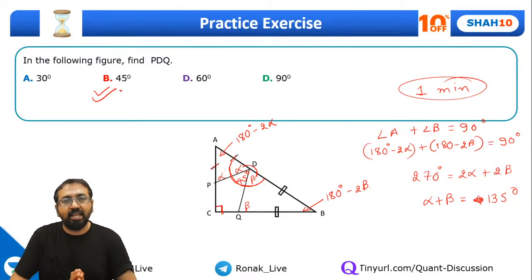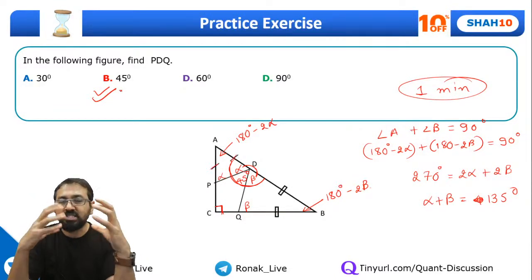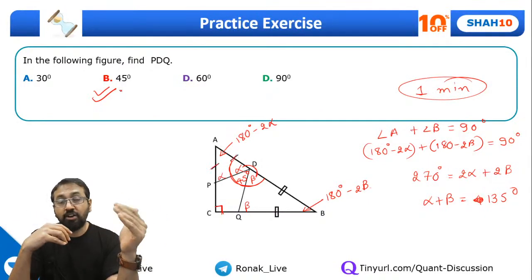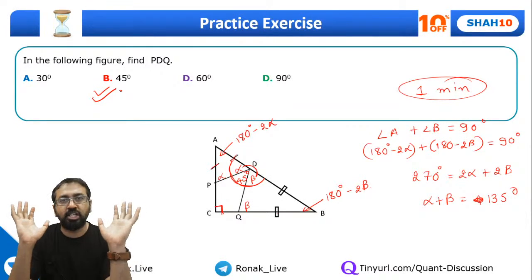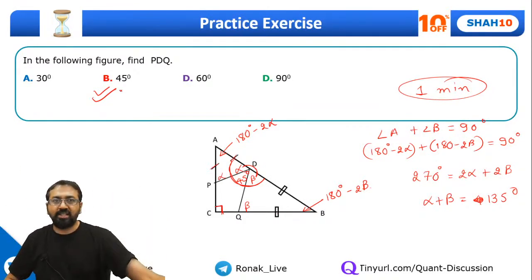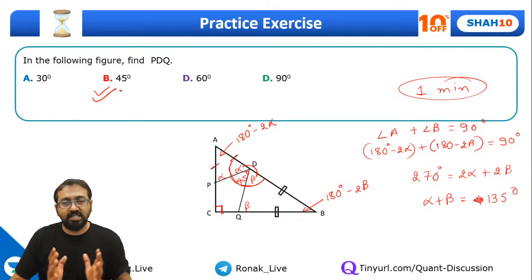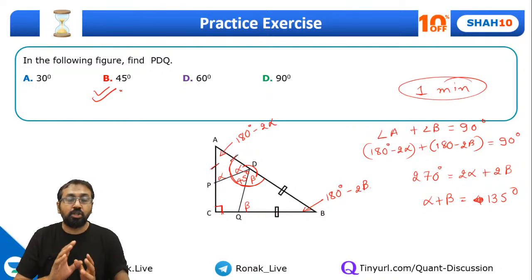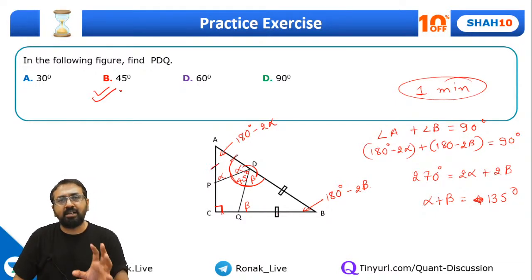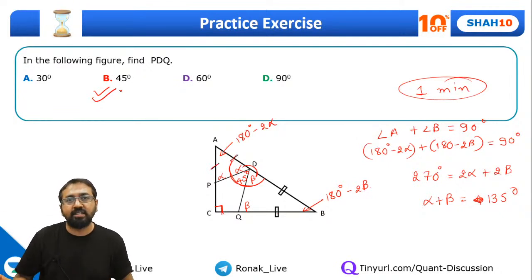Guys, see, triangle questions, you will find plenty of varieties. But whatever we are covering over here, and if you are good at concepts, whatever concepts I've explained, if you keep those concepts in your mind, trust me, you will start getting an idea. As I have been telling you, after every session, try to practice 30 to 40 good questions. Not very difficult, not very easy. Because conceptual questions and some moderate level questions we discuss in these sessions. Apart from that, I want you to practice about 30 to 40 moderate level questions and spend a good amount of time on each question rather than directly looking at the solution. This is what is going to be helpful to you. This will make sure that your preparation is very good.